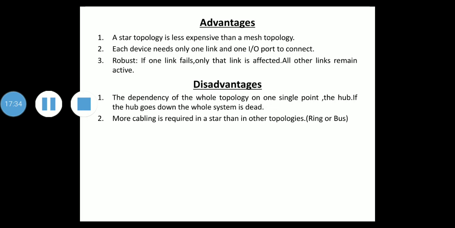The second disadvantage is that more cabling is required in a star than in other topologies, which is ring or a bus, because each node must be linked to a central hub. Due to this, more cabling is required in a star than in some other topologies.